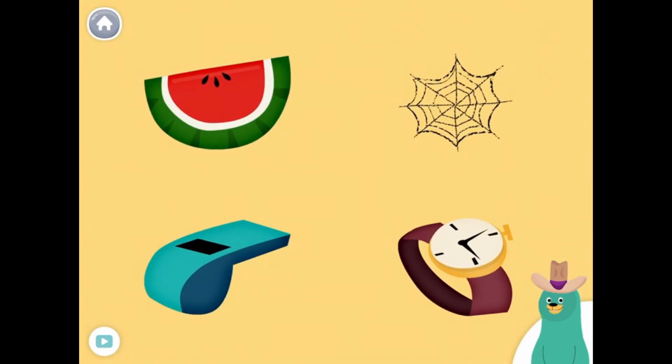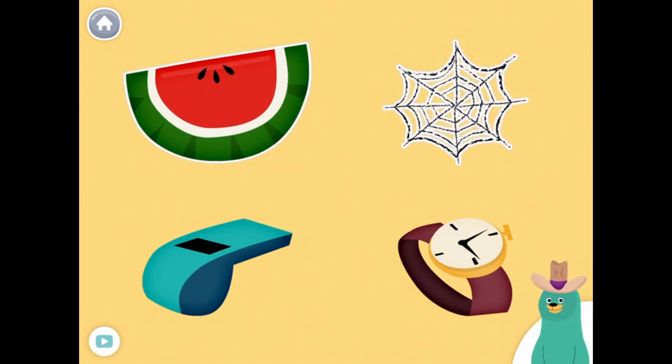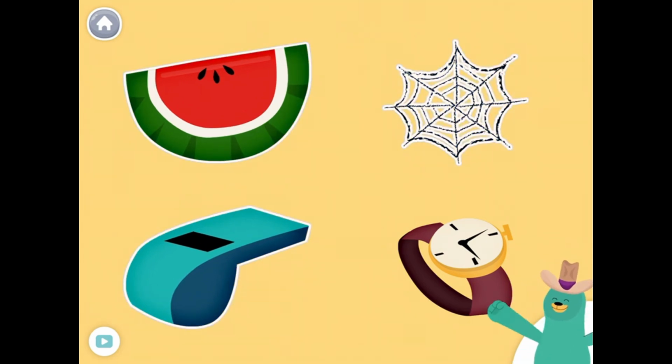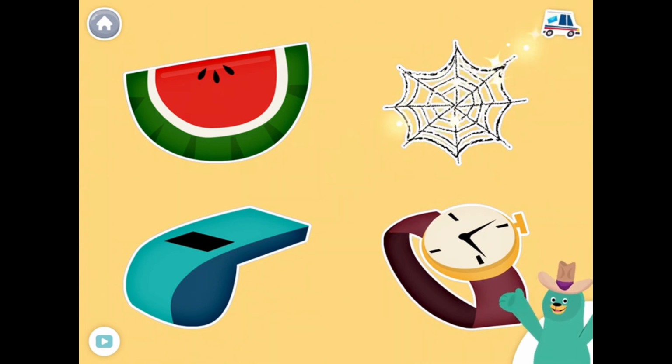All of these things start with the W sound. Tap them all and listen to the W sound at the beginning. Watermelon, web, whistle, watch. Super!